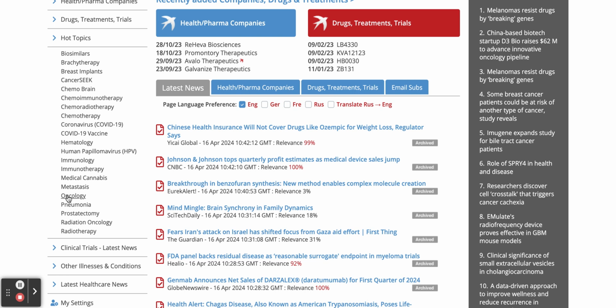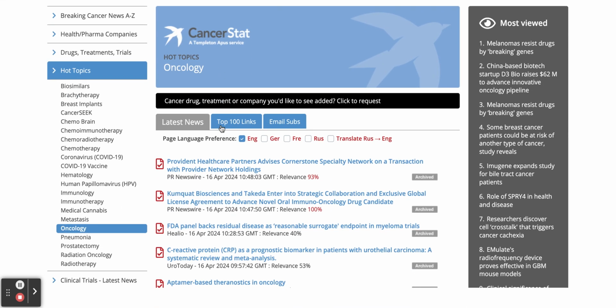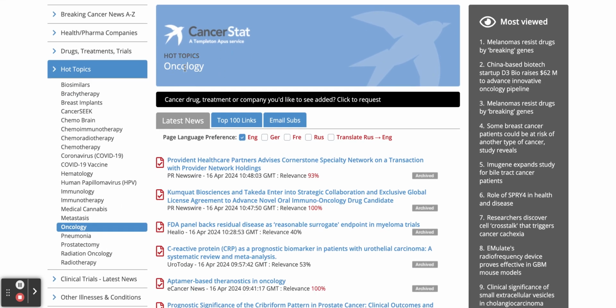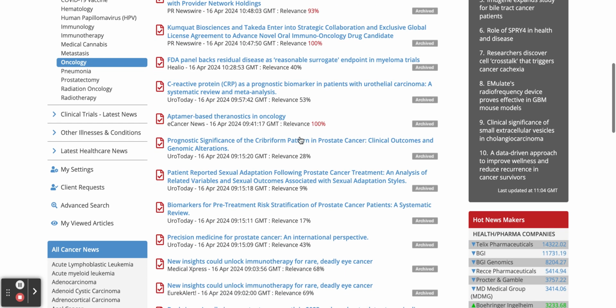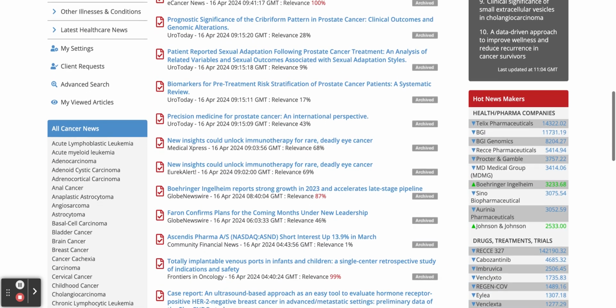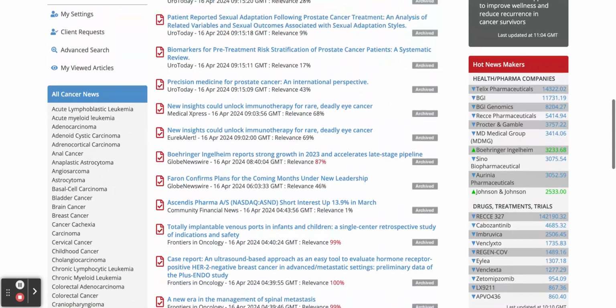So, looking down through the hot topics here, let's have a look at, for example, oncology. If we click on oncology, the page will refresh, and here we have all of the news articles where oncology is mentioned. Obviously, the most recent news article up at the top here. Underneath each headline, you always have the source, date, and time, and the percentage relevance as to how relevant the article is to the subject, which, of course, in this case is oncology. And everything above 70%, like with the rest of the service, the percentage number is in red.